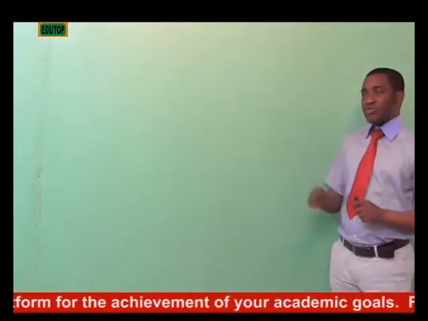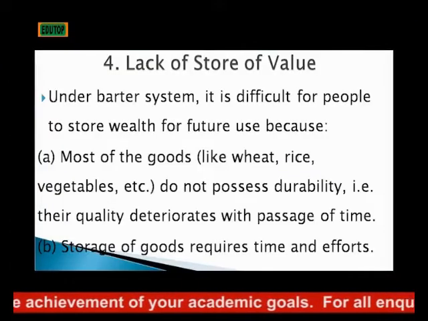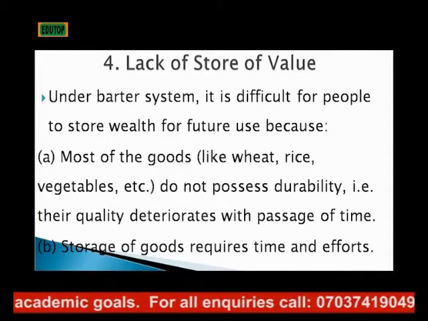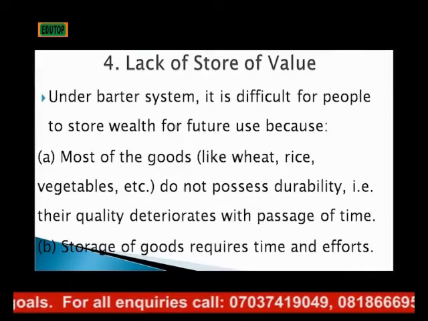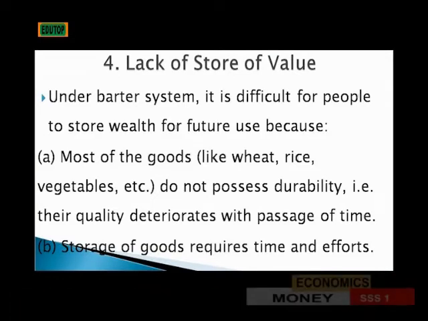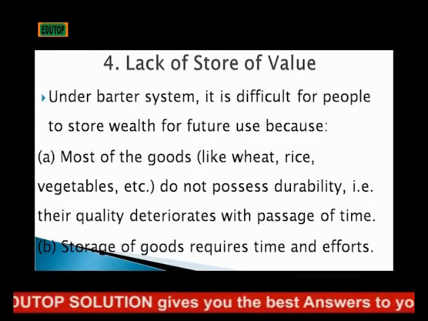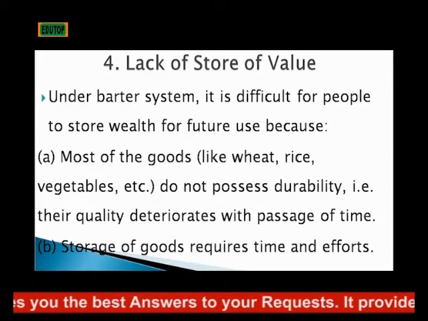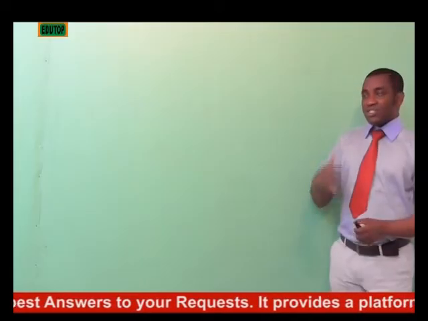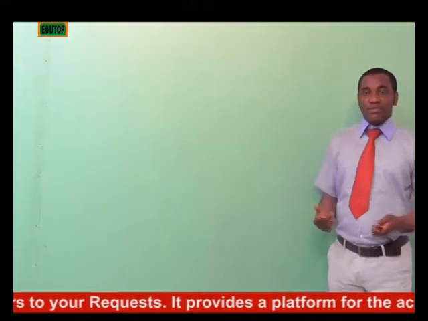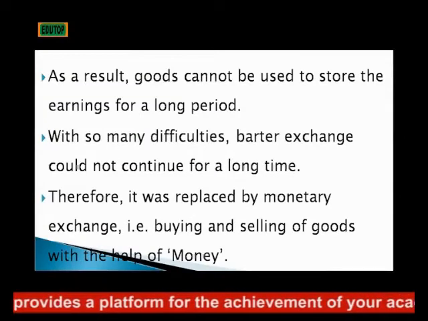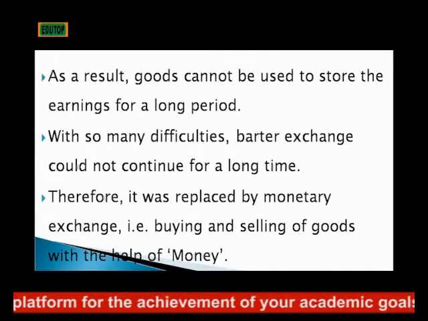The last one is lack of store of value. Under barter system, it is difficult for people to store wealth for future use. It is difficult because most of the goods like wheat, rice and vegetables do not possess durability. They don't last before they get spoiled. So it makes it difficult to store wealth. Also, storage of goods requires time and effort, and such time and effort may not be available. As a result, goods cannot be stored for earning in the future, and that is a very big